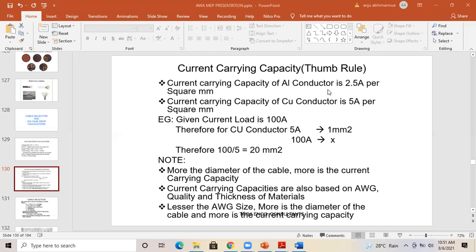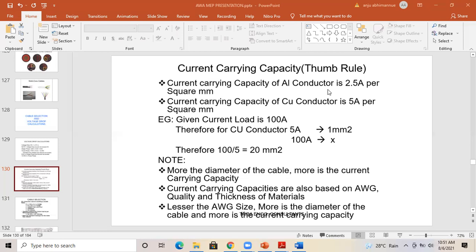For then, what will be the size for 100 ampere? Just divide the 100 by 5, and you will get the required cable size. Okay, so I just want any one of you to calculate if the current demand is 200 ampere and we are taking copper cable. What shall be the required size? But when you say the size, don't say the wrong size. Just try to recollect the standard sizes available and select the appropriate size which you remember.